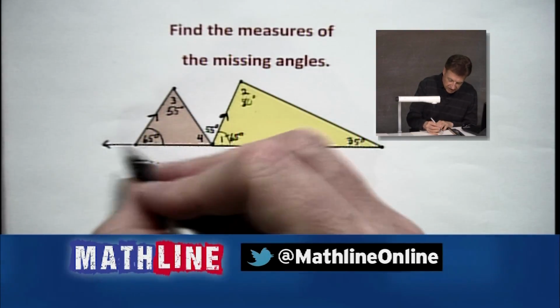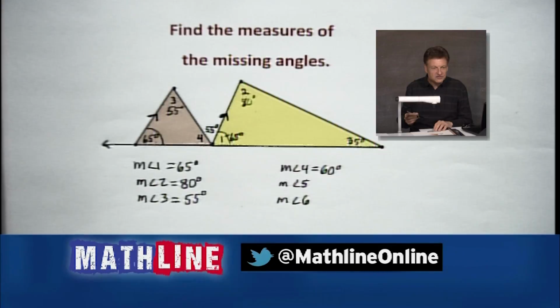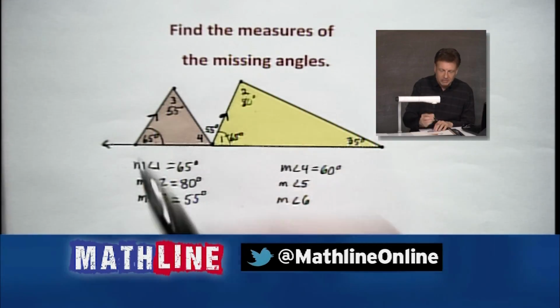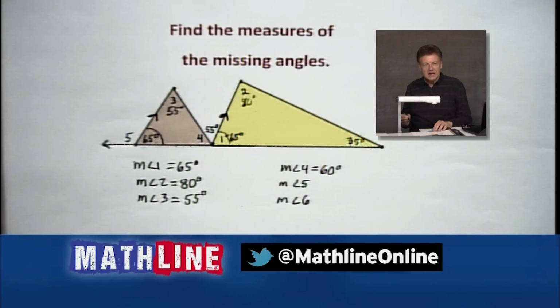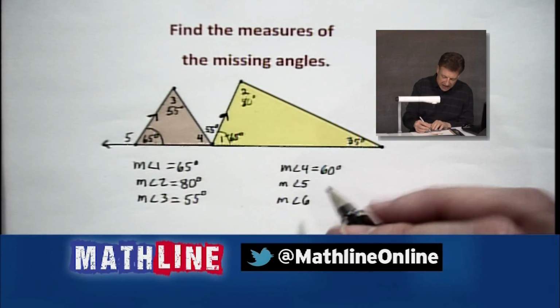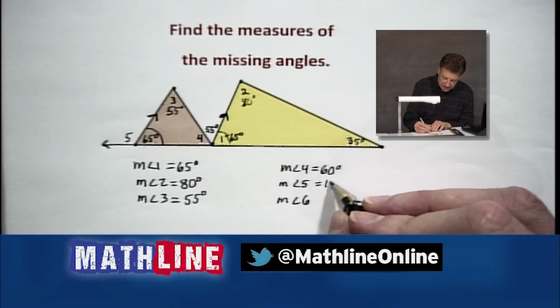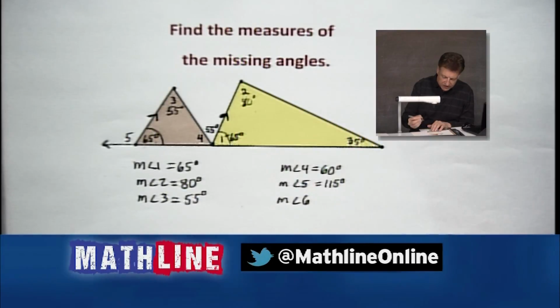We have an angle formed with the 65 there. We're making a linear pair. So I could ask that. Maybe that could be angle 5. How about it? And we know, well, what do we know? Well, we know that that's going to be, subtract from 180, we're going to have, looks like 115 degrees right there. Now that's interesting.